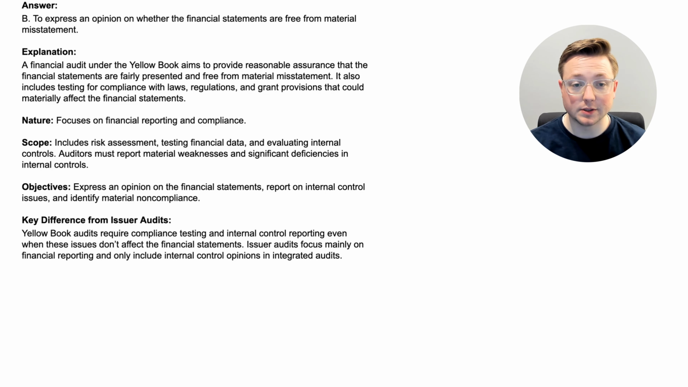Okay, here we are. The answer is B, to express an opinion on whether the financial statements are free from material misstatement. So that is one of the primary objectives of a financial statement audit or a financial audit under the GAO. So let's walk through this. A financial audit under the Yellow Book aims to provide reasonable assurance that the financial statements are fairly presented and free from material misstatement. It also includes testing for compliance with laws, regulations, and grant provisions that could materially affect the financial statements. So let's walk through the nature, scope, and objectives.